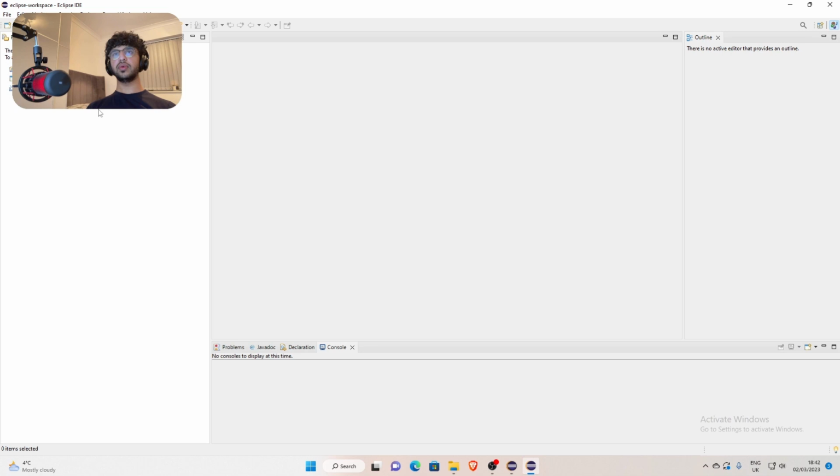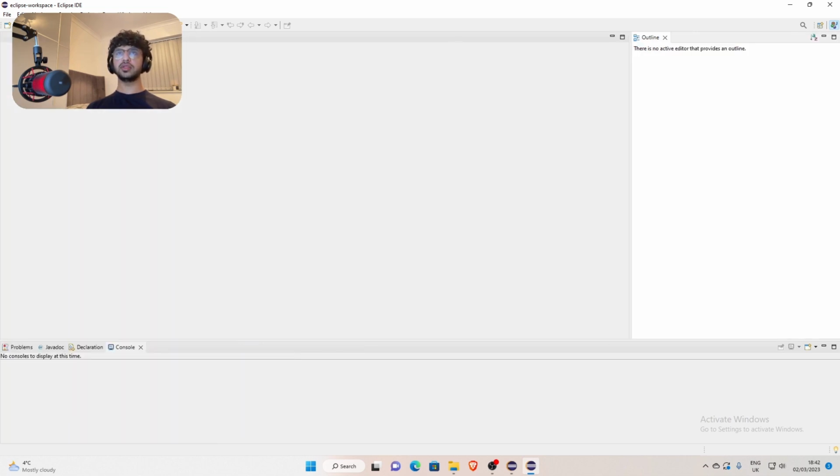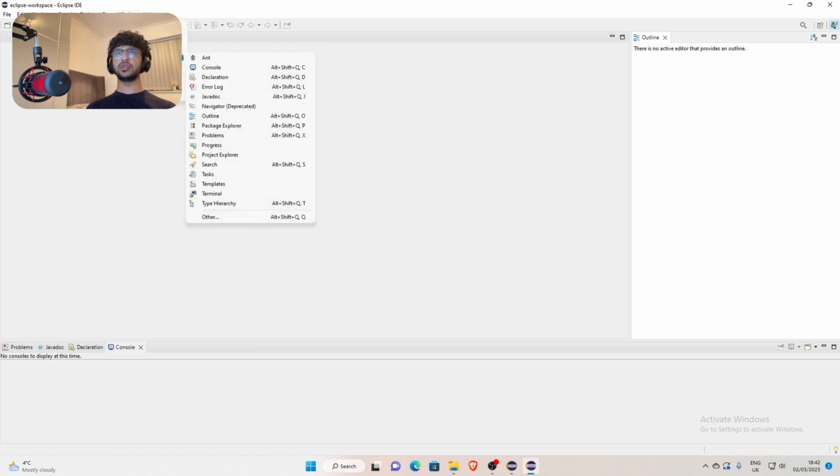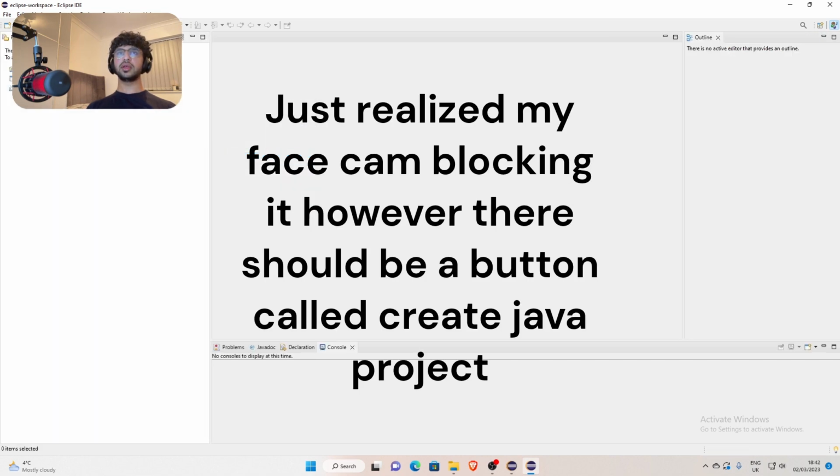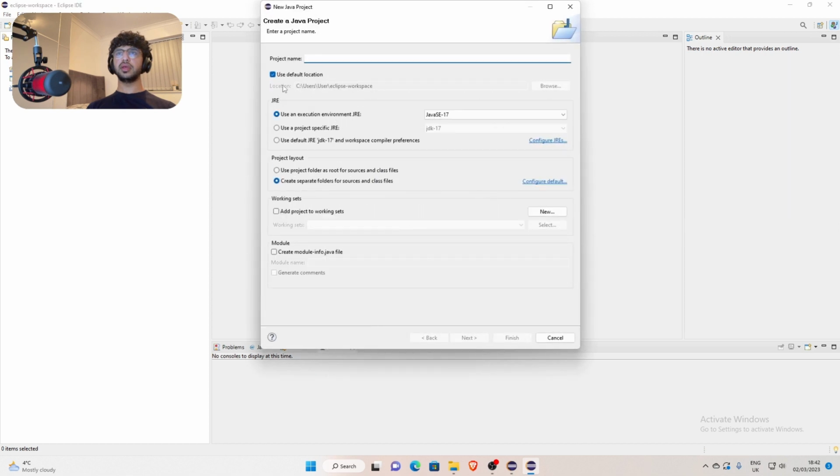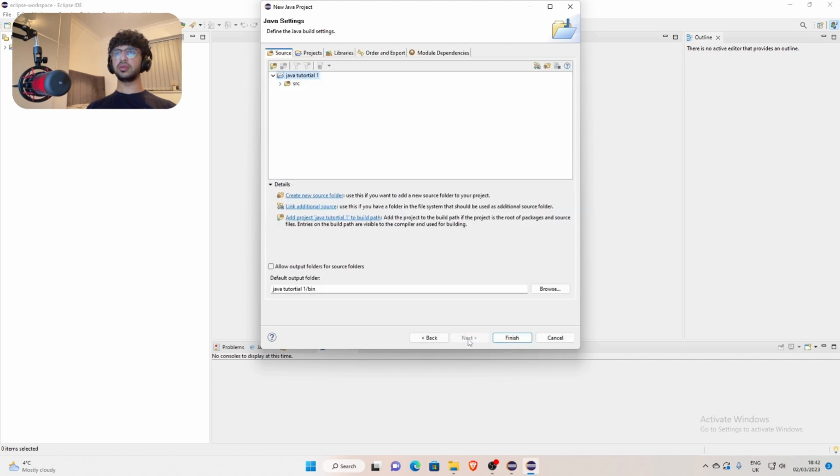Okay, so once you've opened Eclipse, you'll see something like this with the Project Explorer. If you don't, that's fine. Just click on Window, and then just click on Show View, and then just click on Project Explorer. And then you just want to click Create a Java Project. And then you want to choose your project name. I'm just going to choose Java Tutorial 1. And then you just want to click Next, and then click Finish.